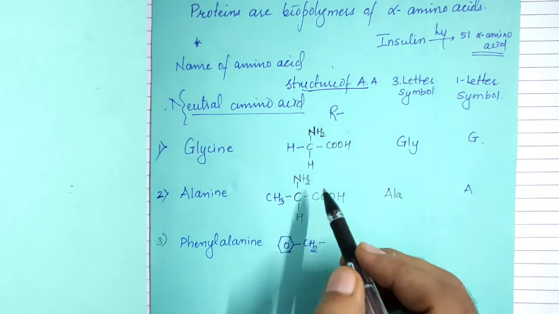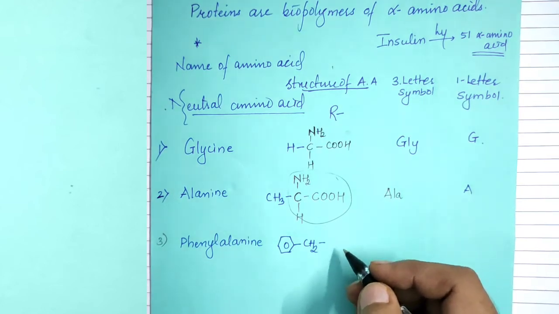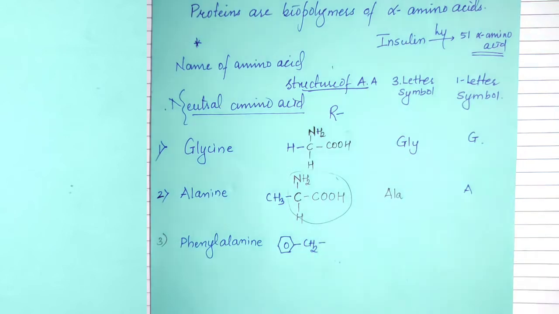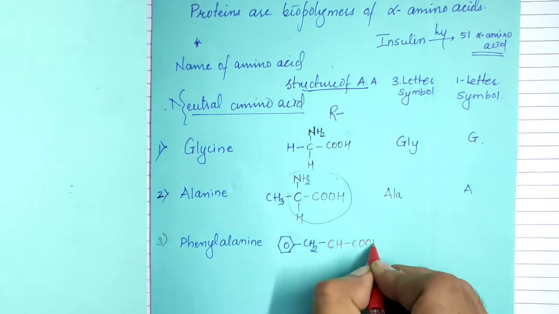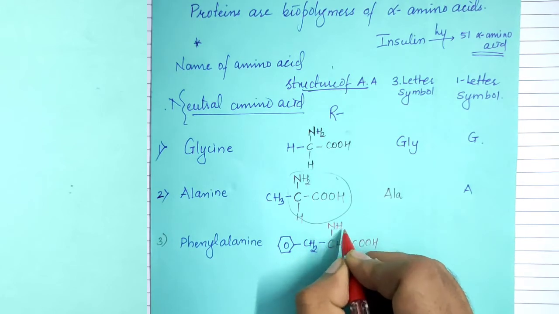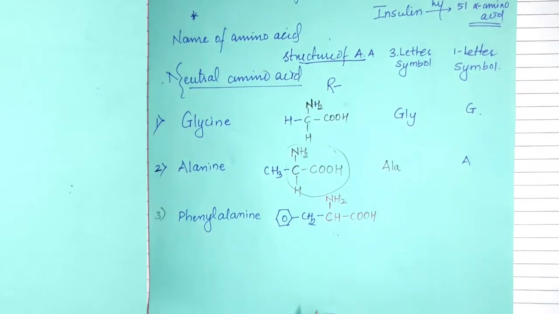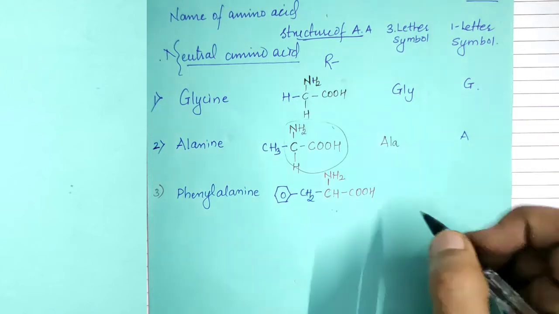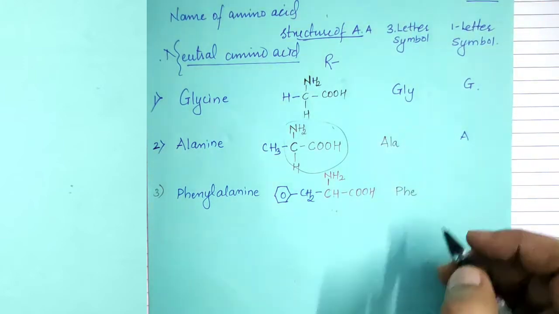This group is attached to the repeating chain, that is the alpha amino acid. So the entire one is said to be an alpha amino acid. I can write CH, COOH, and NH2. The entire structure I am writing. The 3-letter symbol of phenylalanine is PHE, and the 1-letter symbol is capital F.